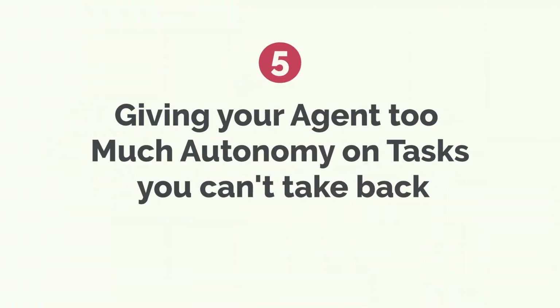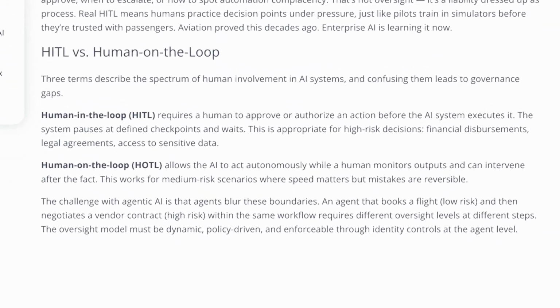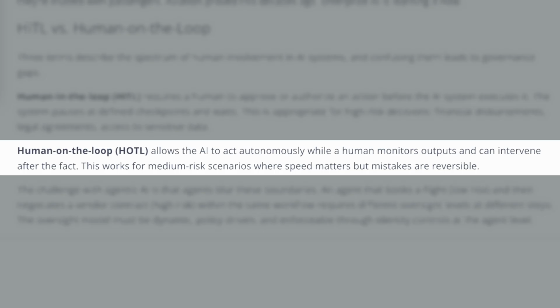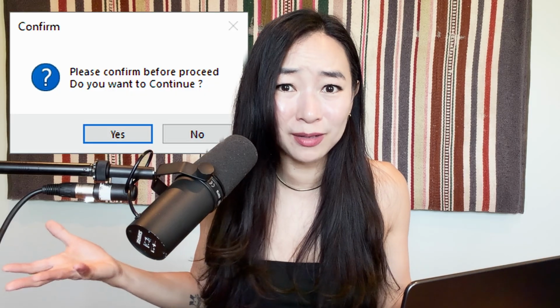If you only pull in relevant information, clean it up, and give the agent the filtered data, it can run a lot better and answer your questions quicker. Mistake number 5 is giving your agent too much autonomy on tasks that you cannot undo. That's a mouthful. But when you build an agent, you can actually instruct it to pause and check in with you before it takes any action. Kind of like an "are you sure" moment before it actually goes in and makes any changes.